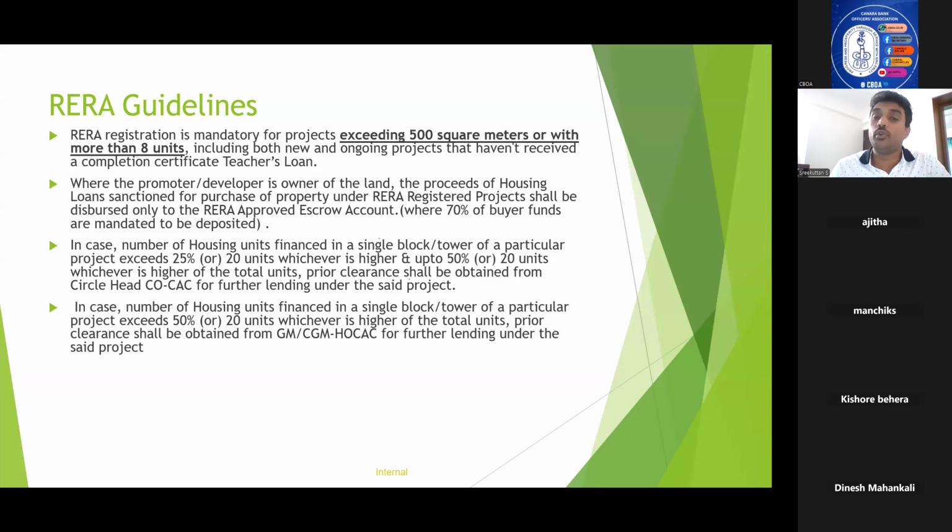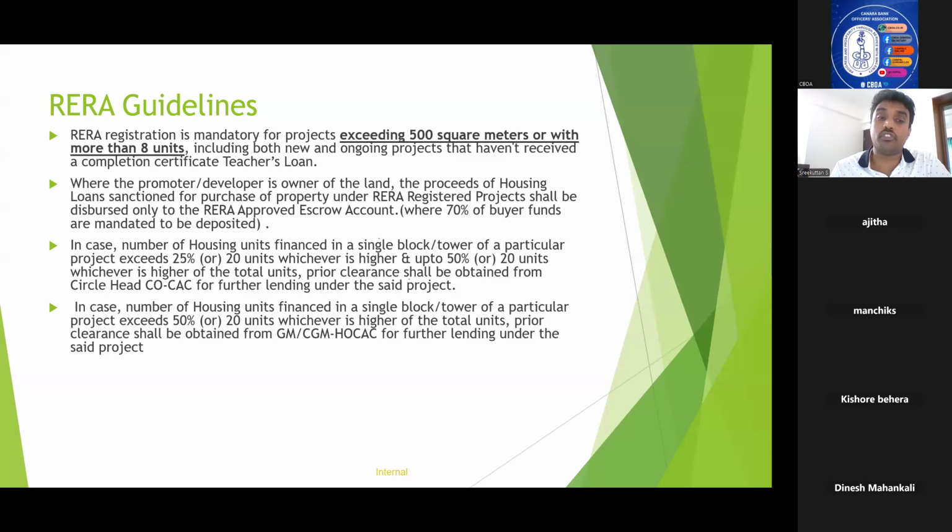That means you cannot keep on lending to a particular borrower or a particular project of a particular builder, because this guideline is introduced in order to avoid concentration risk.